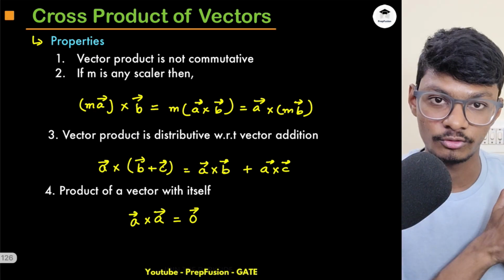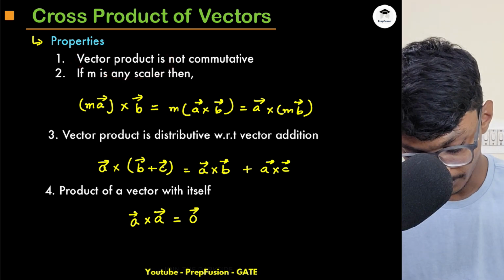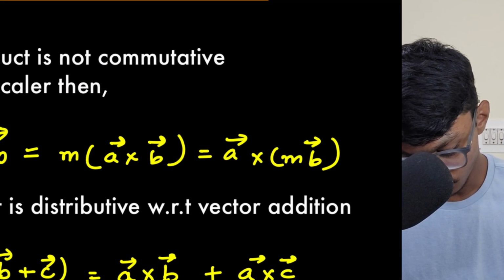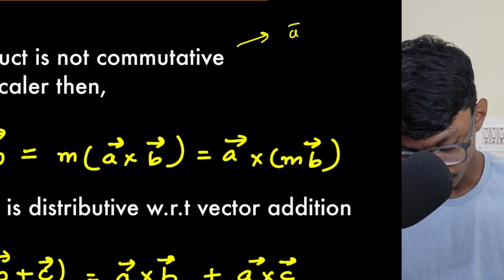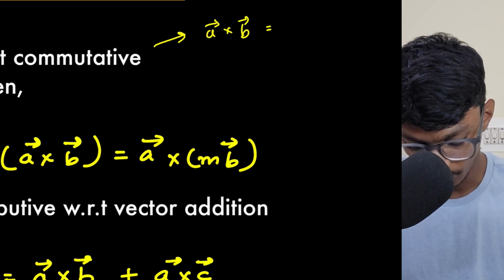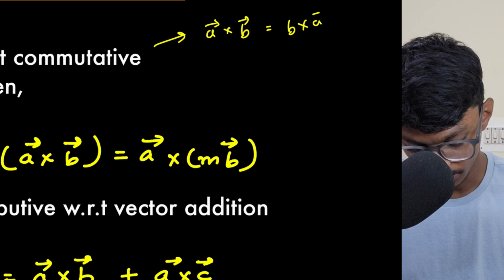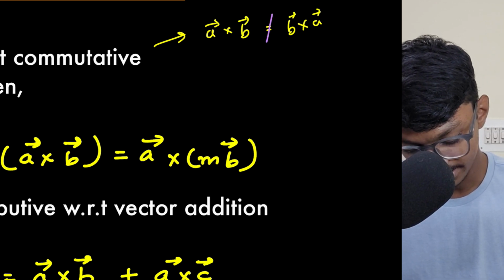So let's understand a few properties of cross product. This is important: vector product is not commutative. So a cross b won't be equal to b cross a. These are not equal. But exactly what is the relation?